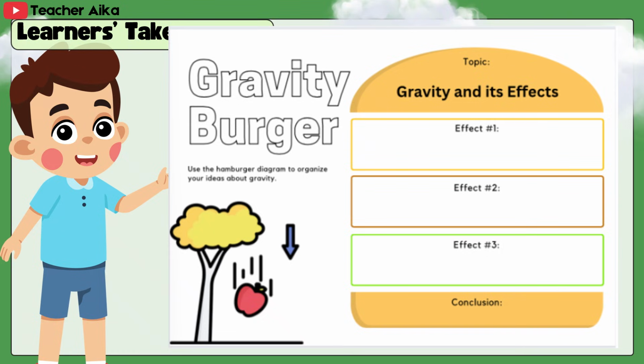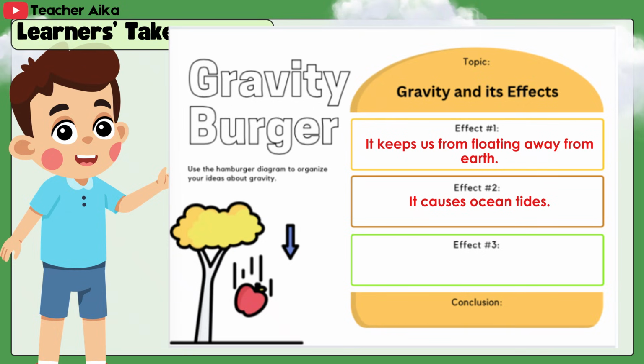Gravity Burger. Use the hamburger diagram to organize your ideas about gravity. Topic: Gravity and its effects. Effect number 1, it keeps us from floating away from Earth. Effect number 2, it causes ocean tides. Effect number 3, it keeps the moon around Earth.